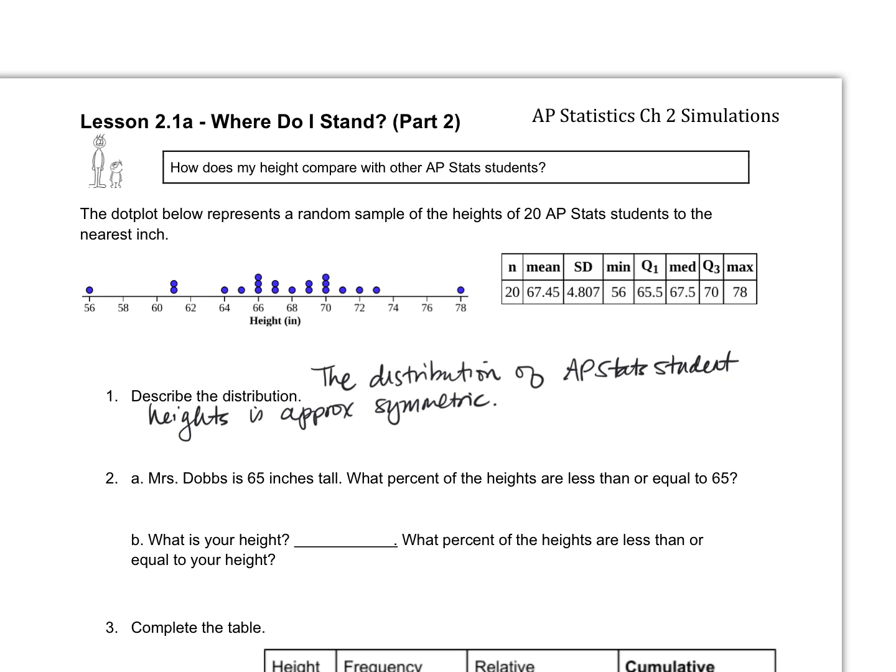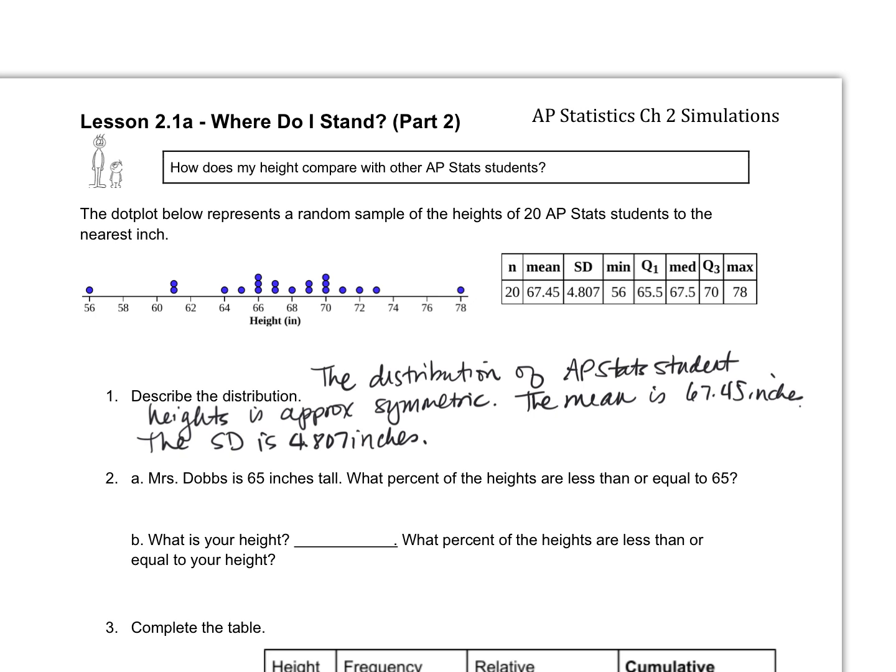Knowing that, what measure of center should we use? Mean. And what measure of spread should we use? Yes. Be confident. Standard deviation. Yes, yes, yes. Not I. Oh, it's standard deviation. The mean is 67.45 inches. The standard deviation is 4.807 inches. Which really didn't have to go that far.